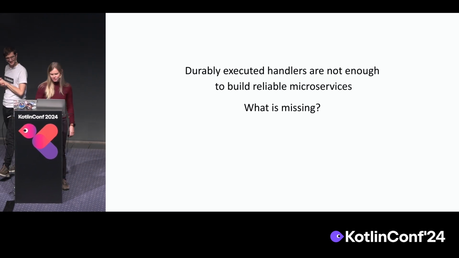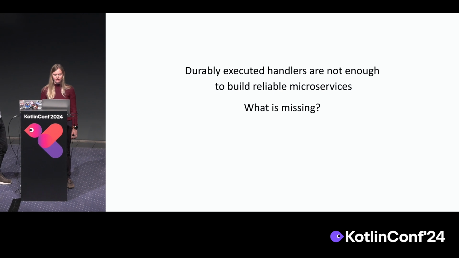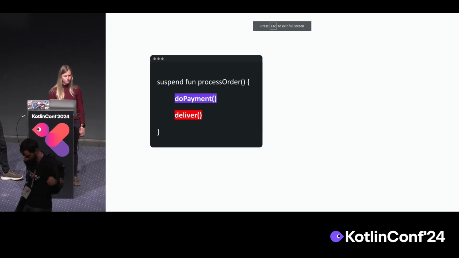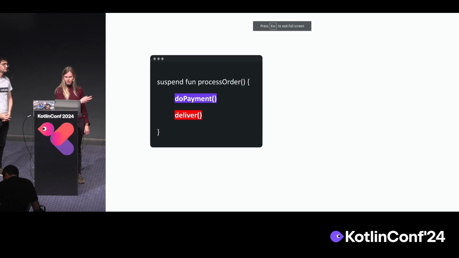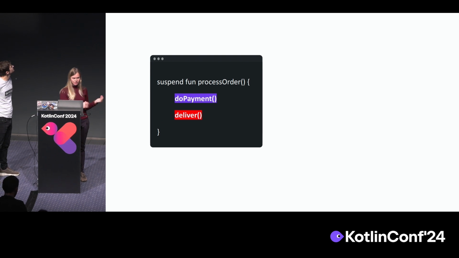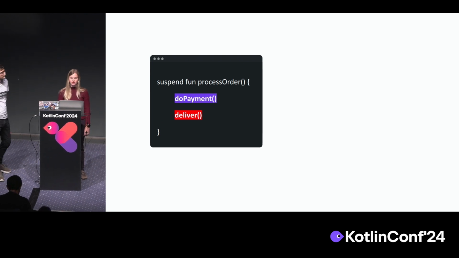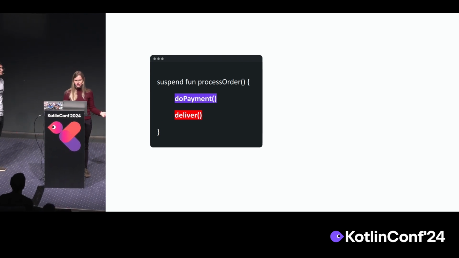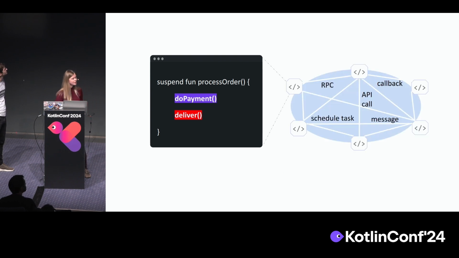Yeah, so as Francesco showed, what we have done until now is basically execute a single function, so a single handler, the do payment delivery one that he just showed, but in a microservices architecture, this is just one small part of the entire application, right? We have several services communicating with each other in all sorts of ways, functions calling each other.